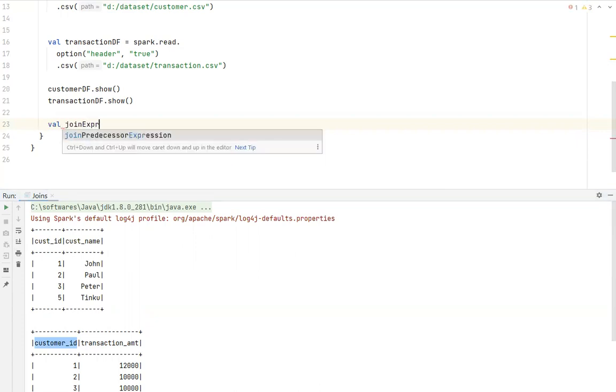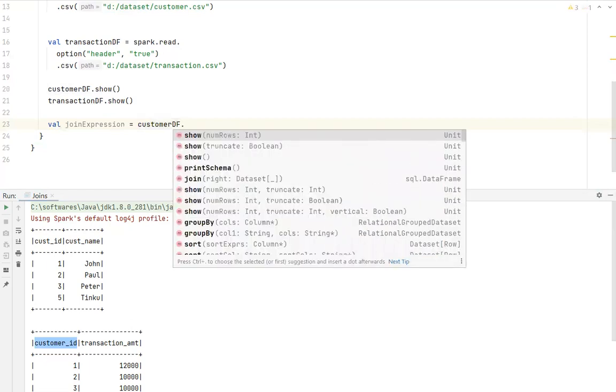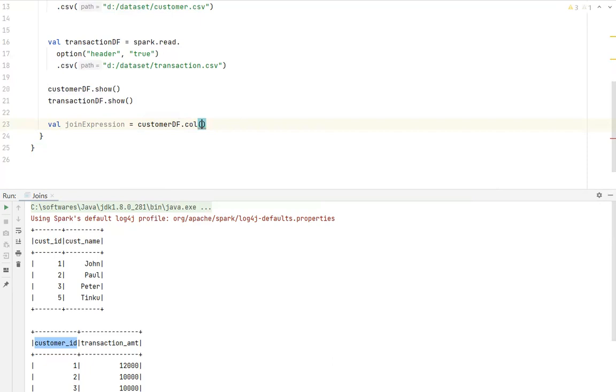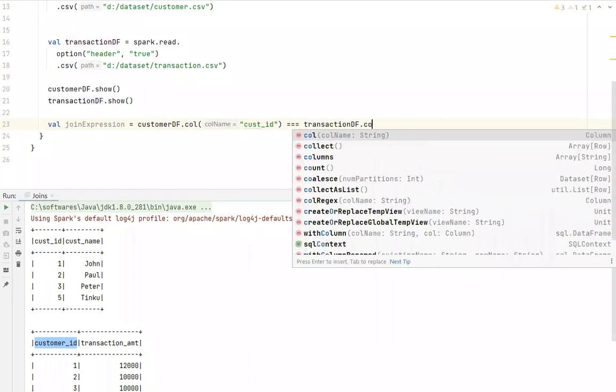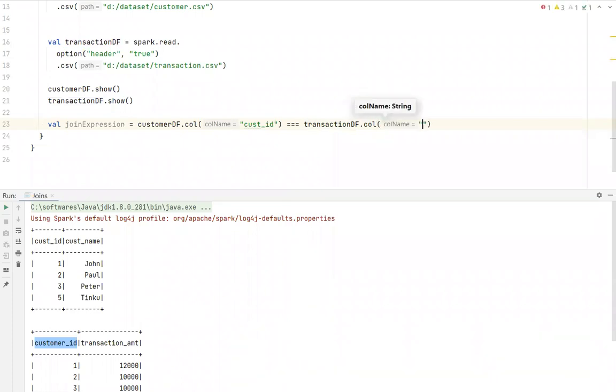So the first is the join expression. The join expression here is customer data frame dot, I want to join based on which column. From the customer data frame, I'm selecting the cust underscore ID. I'm comparing this column with this particular column from the transaction. So this is my join expression. I'm joining based on this condition. So is equal to transaction data frame dot col and the column name. The column name here is customer underscore ID.